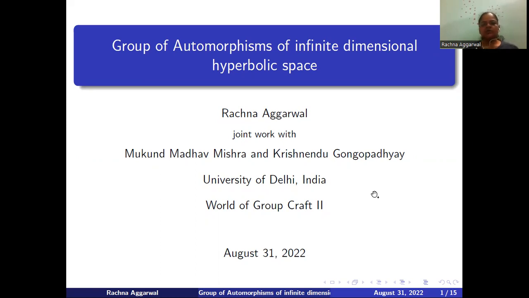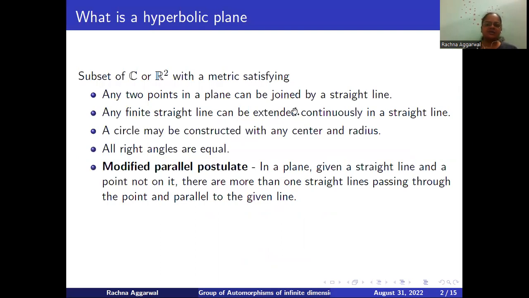We begin with the notion of a hyperbolic plane. A hyperbolic plane is a subset of C or R2 equipped with a metric which satisfies the first four axioms of Euclid along with the modified fifth postulate, which says that in a plane, given a point and a straight line not passing through the point, there exist more than one straight lines which pass through that point and are parallel to the given straight line.